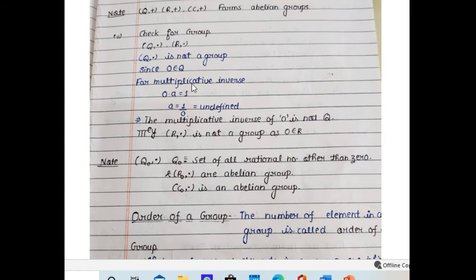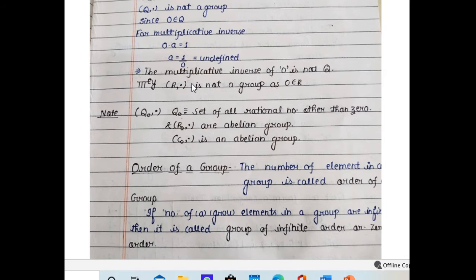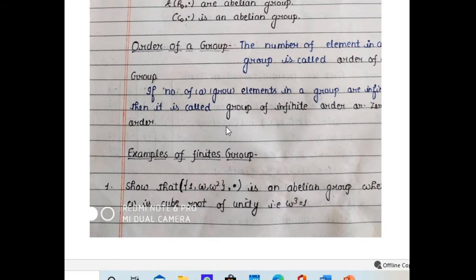So if we want to make it a group, then we have to drop 0 from the set of rational numbers, real numbers and complex numbers. So if we delete that 0 from the set of rational numbers, that is, we take the set of rational numbers other than 0, denoted by Q0, it will be a multiplicative group. Similarly, R0 and C0 are also multiplicative groups.